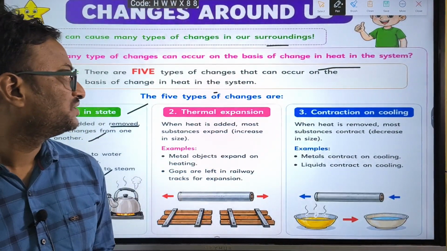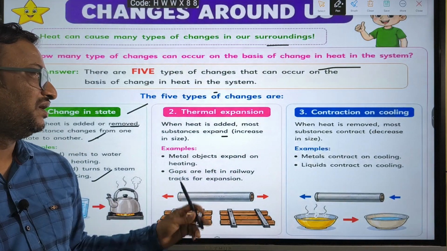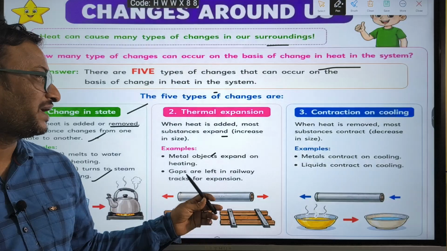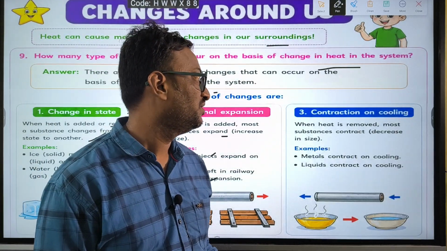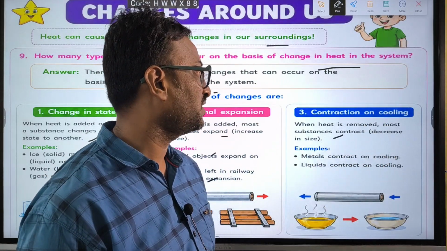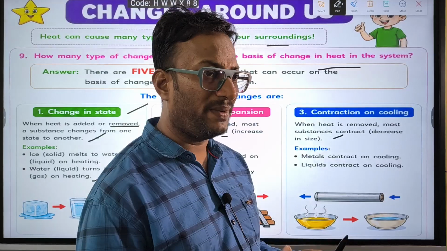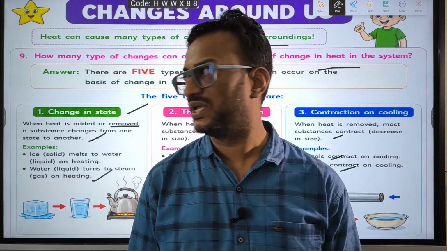Next, thermal expansion. When heat is added, most substances expand. Metal expands on heating. Gaps are left in the railway tracks for the expansion. Contraction on cooling. When heat is removed, most substances contract, and their size decreases. Metals contract on cooling and liquids contract on cooling.